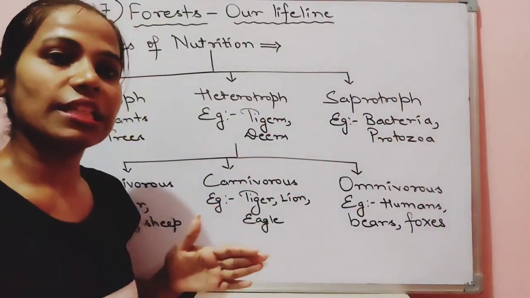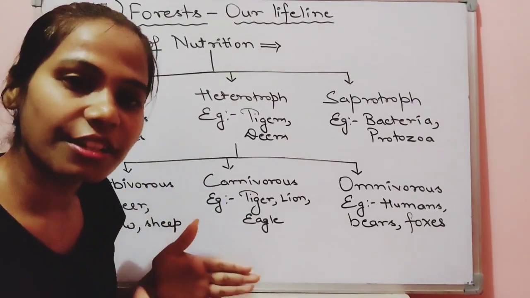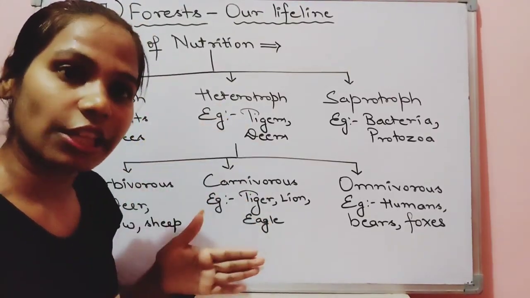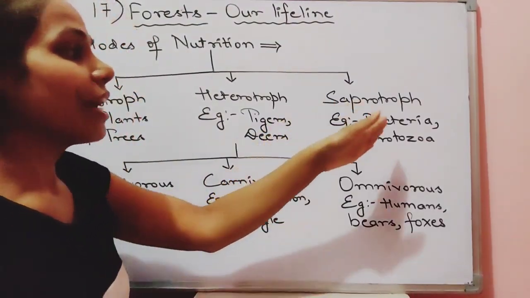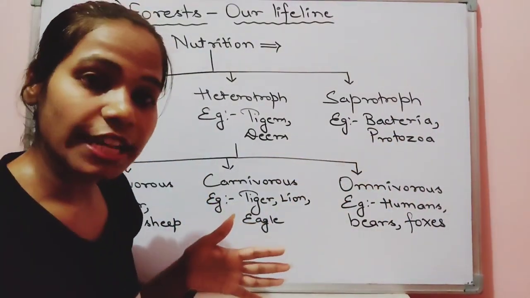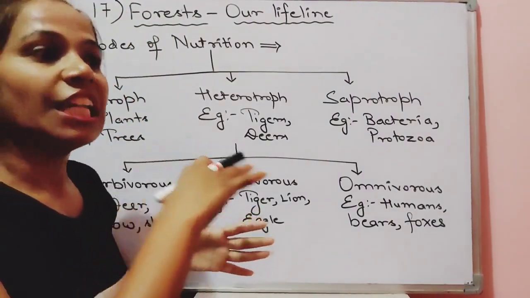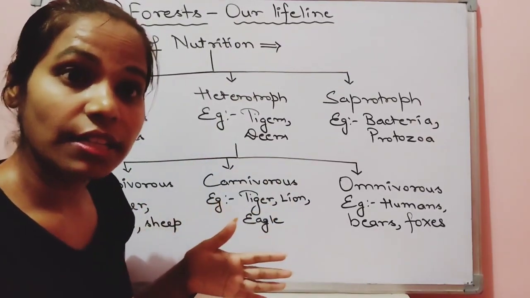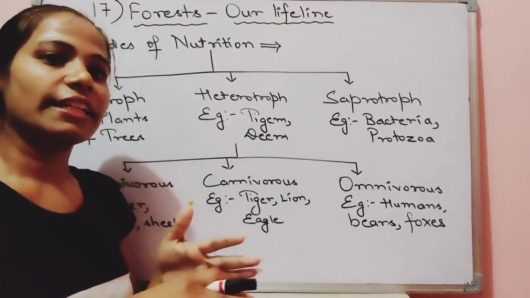Saprotrophic mode of nutrition is that mode of nutrition children under which the organism is dependent upon dead and decaying matter of living things. That could be a plant or it could be an animal. Are you getting? We are having the examples bacteria and protozoa. They act upon the dead matter. Whenever you visit the forest, you will observe that if any fallen leaf, branches, twigs are there, or any dead animal is there, then after some days you will observe that it vanishes.